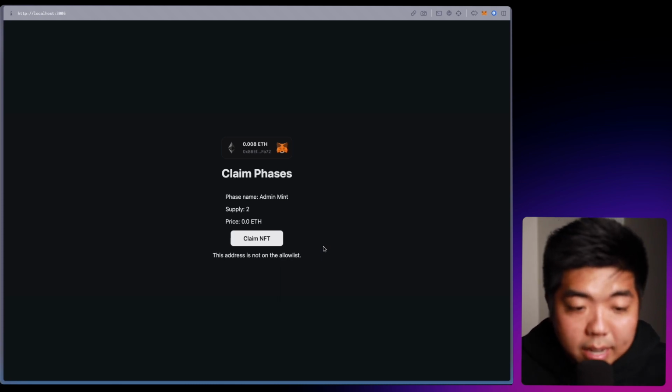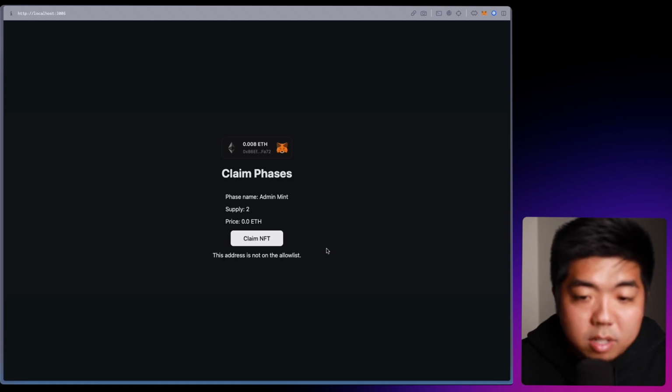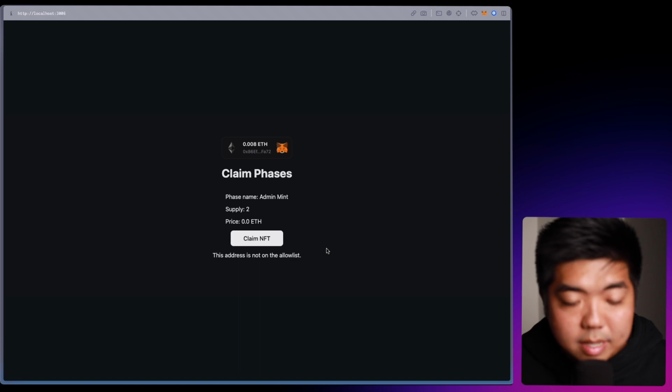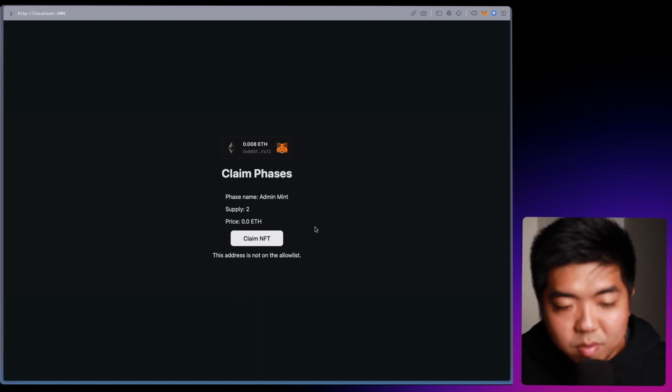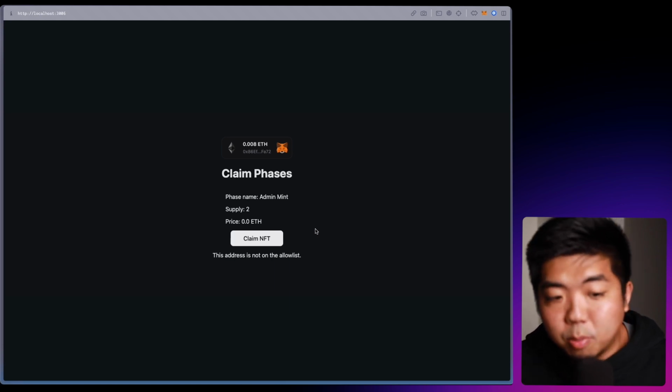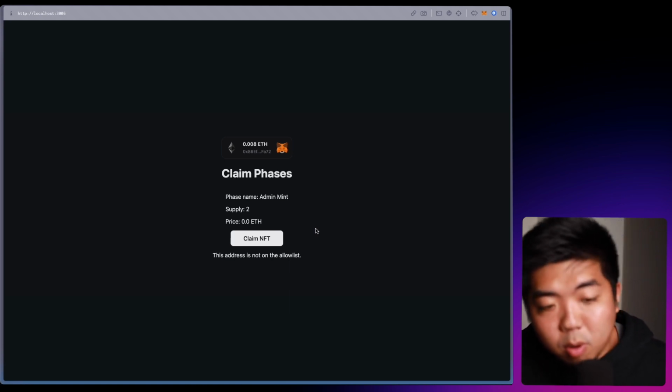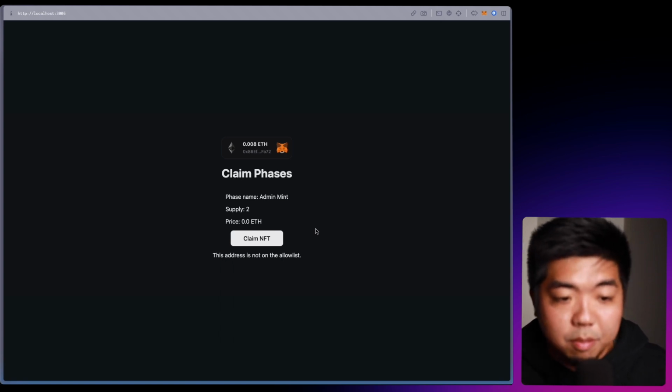And again, this is how you can set up different phases to launch your NFT collection, whether it's allow list, pre-sales, or public sales. You just create the different phases and what time you want each phase to start, and the phase will start automatically. So once the time hits of the next phase, it will override the previous phase before.